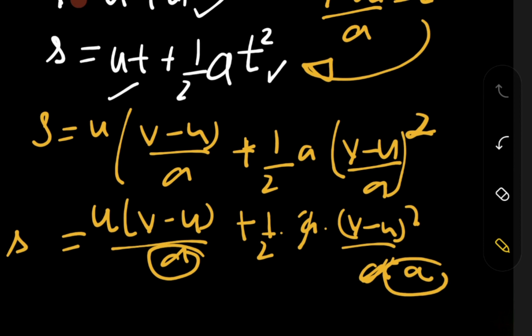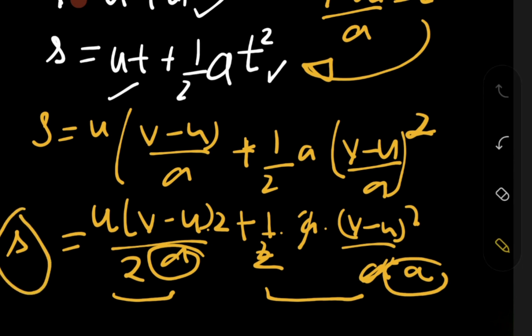For taking the LCM, the 2 is going to be a very big factor. So I have multiplied 2 here and 2 there. So this is 2a and this is 2a, so the LCM is going to be 2a. Now 2a and s multiplied, which results in 2as.